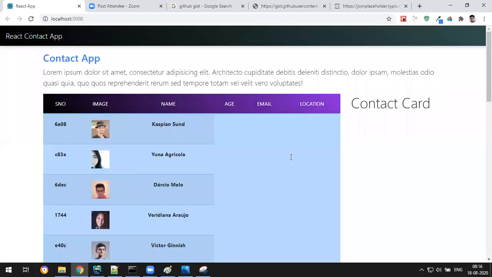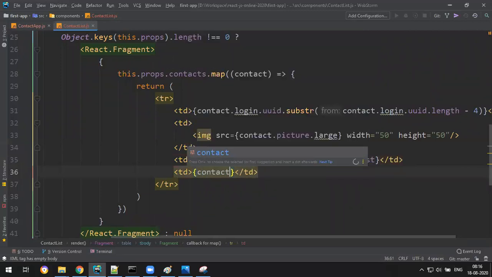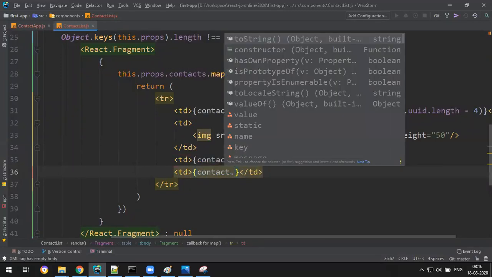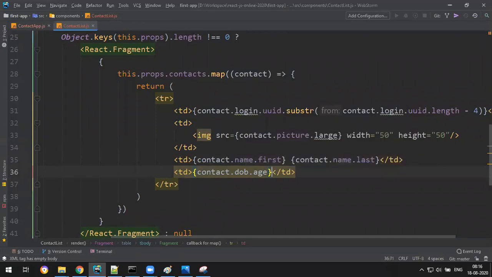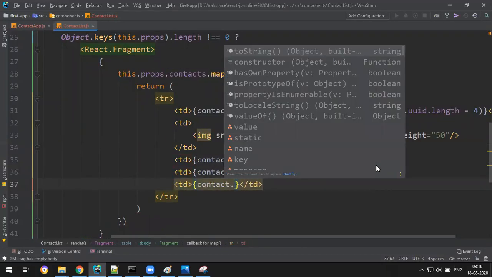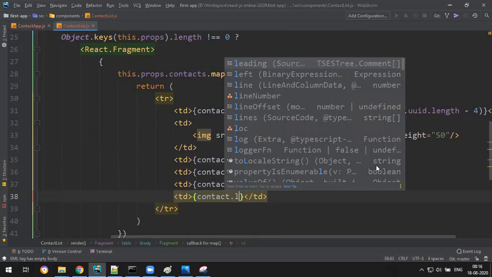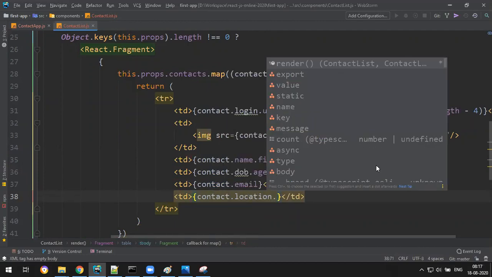Age, in a td: contact.dob.age and some years. You can refer to the actual object. And contact.email, directly the email, and the address: contact.location.city.